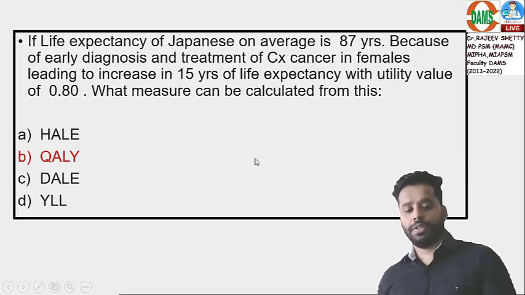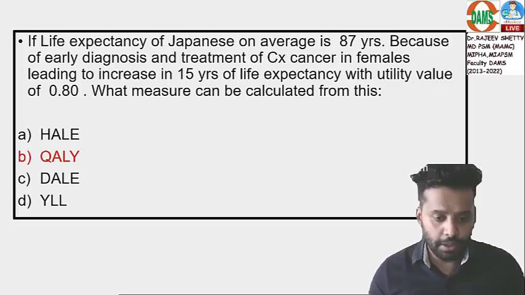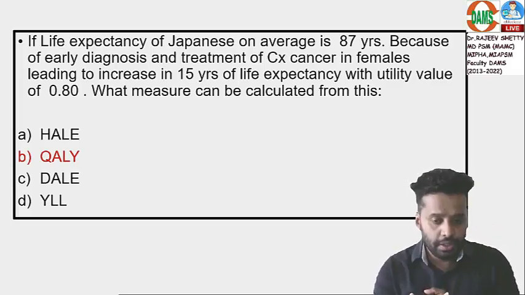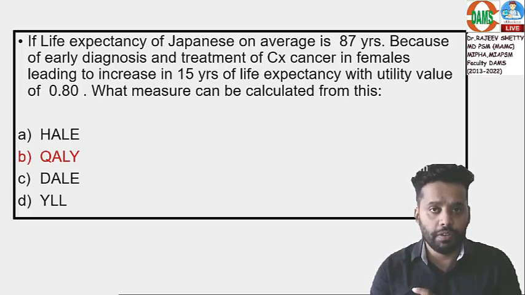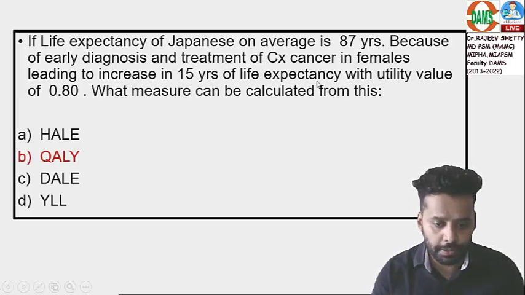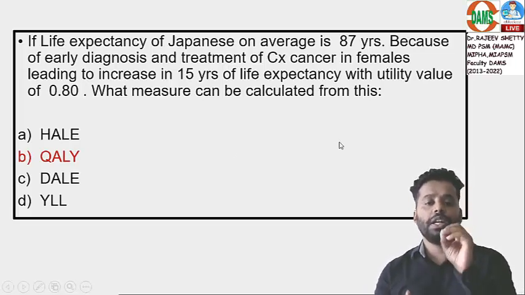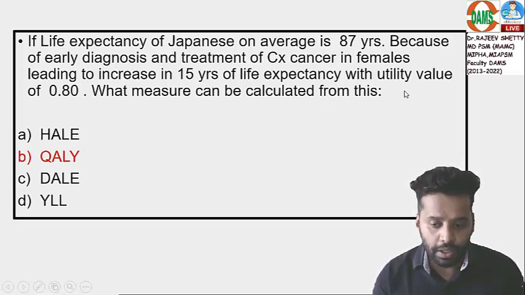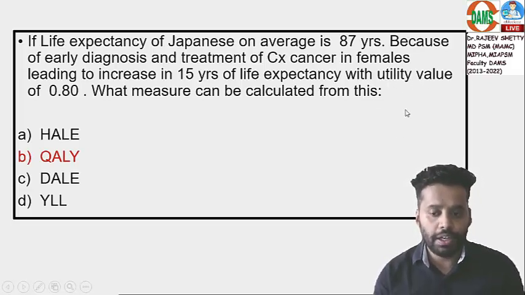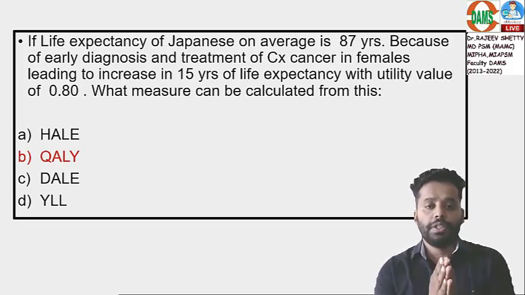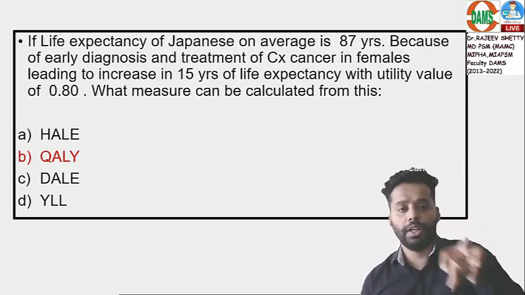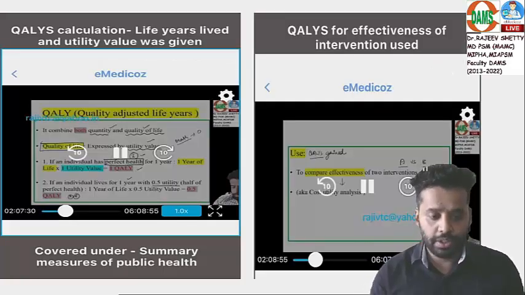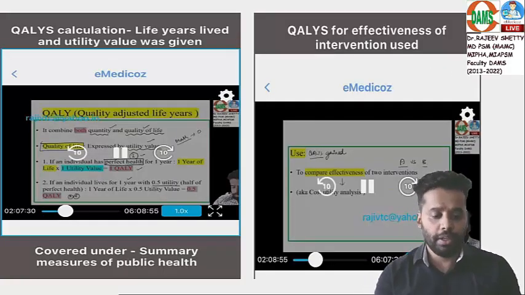The question has 3 keywords. One is intervention. Second is quantity of living, that is 15 years of life expectancy. Third is utility value. What is utility value? We have discussed in the classes, that will indicate quality of life. So QALY is the measure to include both quantity and quality. We have discussed QALY under summary measures of public health.